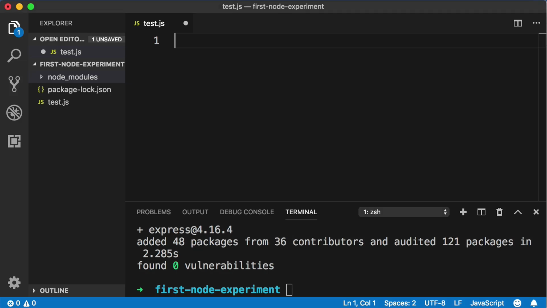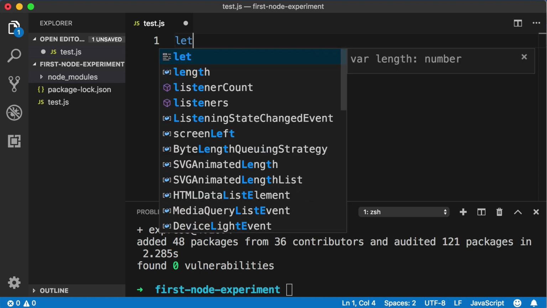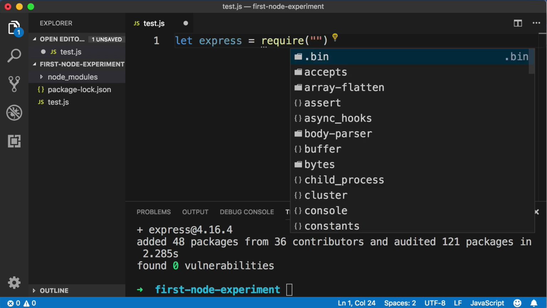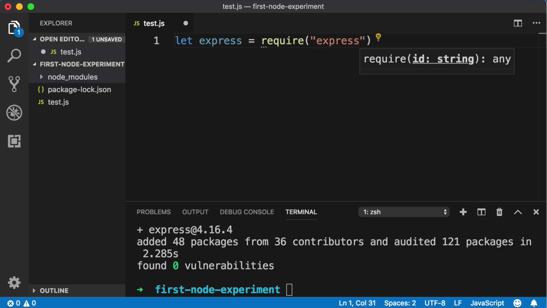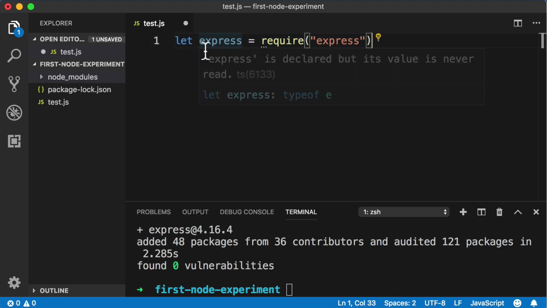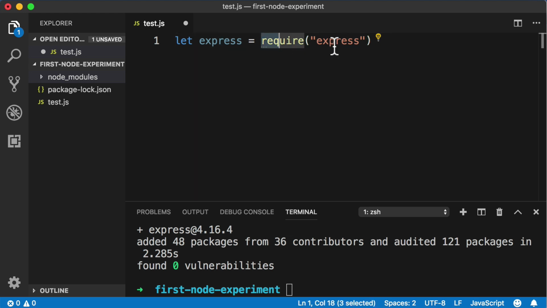Okay, so back in our text editor, our first step, if we want to leverage Express, is to import or include or require in Express. So type this out with me and then I will explain it. So say let express equal require, and then parentheses, inside the parentheses, quotes, express. Now this syntax is identical to when we said let http equal require http.